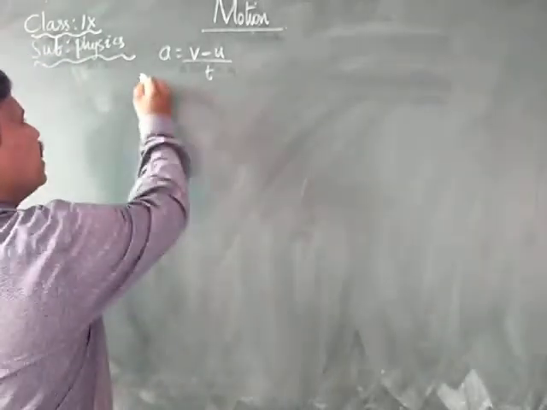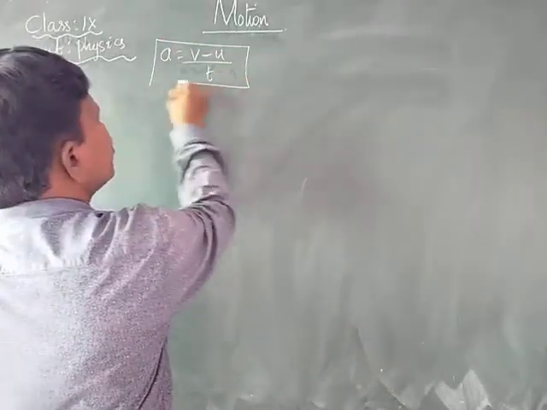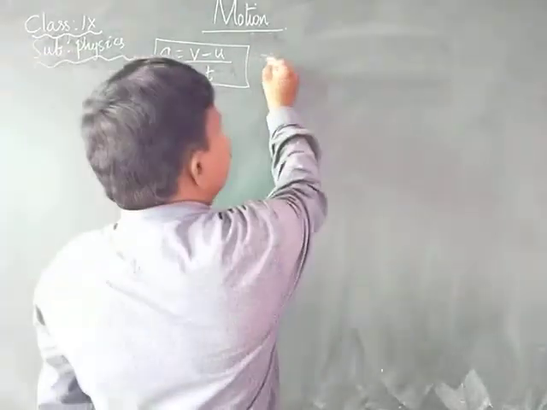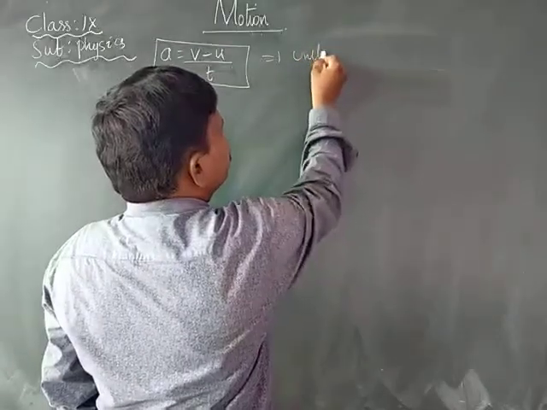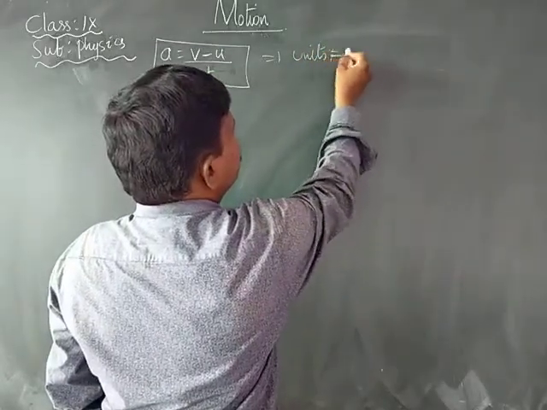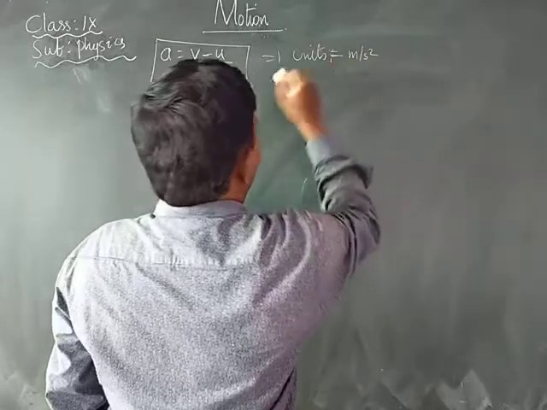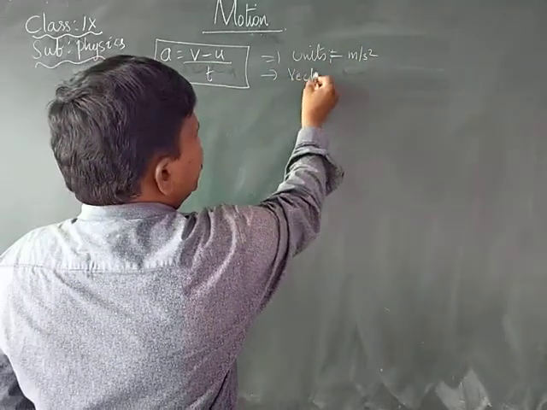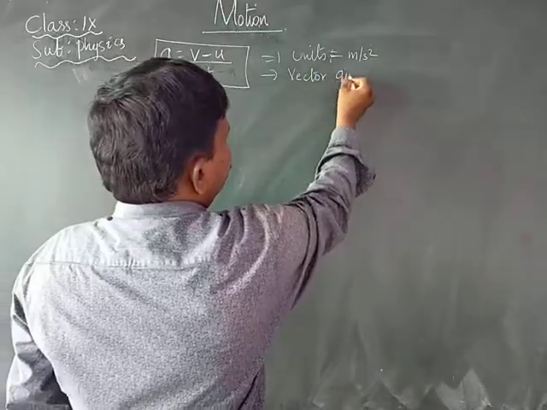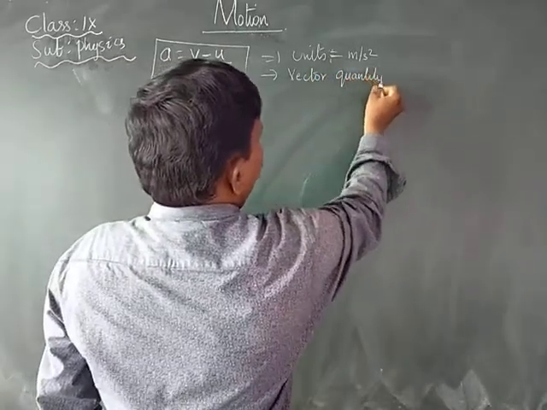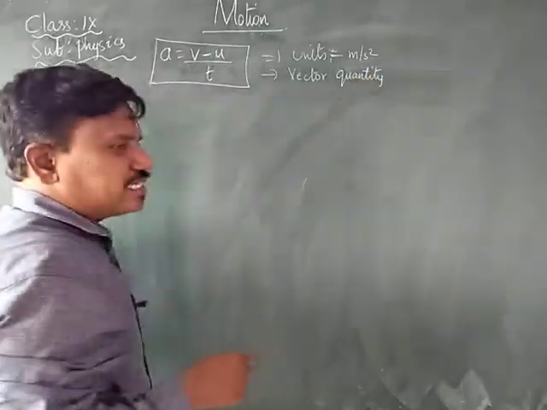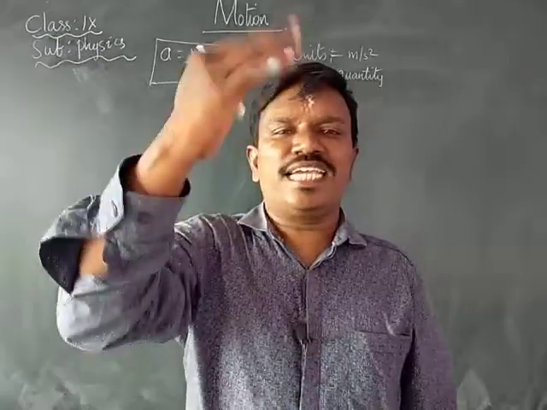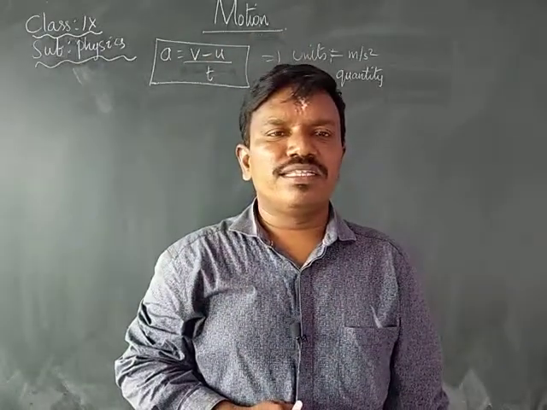Okay, and here the units of acceleration are meter per second square. And it is a vector quantity. The example for acceleration is that when an object is increasing its speed, then it is called acceleration.